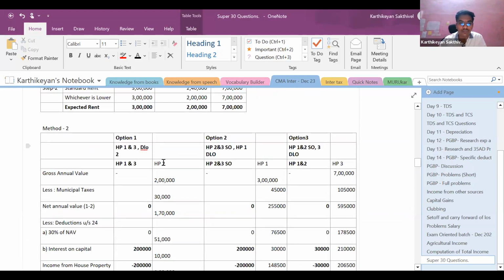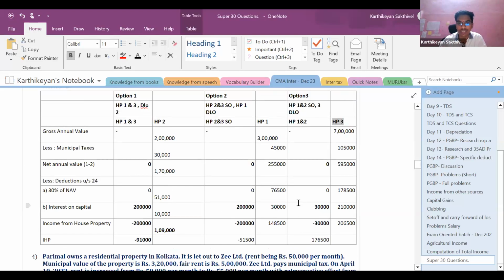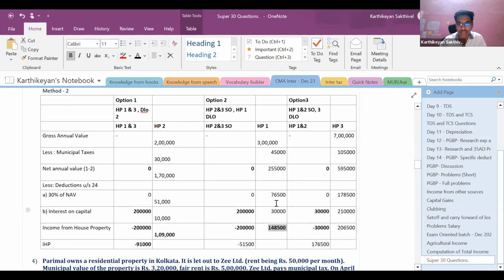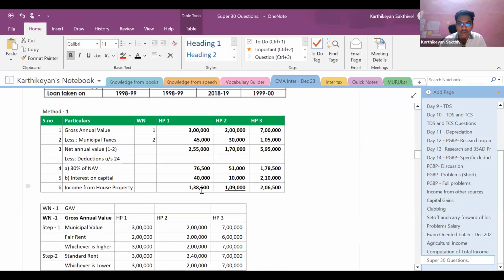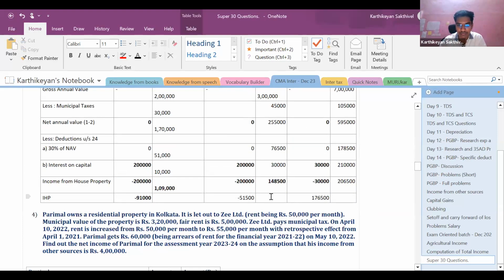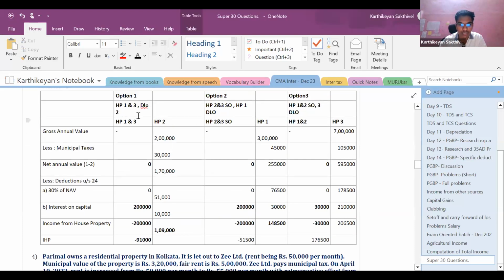Right? Now, what this part means is, if I'm going to deem this as let out property, what is going to be my income? House property 1, house property 2, and house property 3. We already solved this in step number 1, similar steps only. So house property 1, what is going to be income from house property? 148,500. If you are going for method 2, you will compute this separately. Next is house property 2, it is 1,09,000, and house property 3, it is 2,06,500.